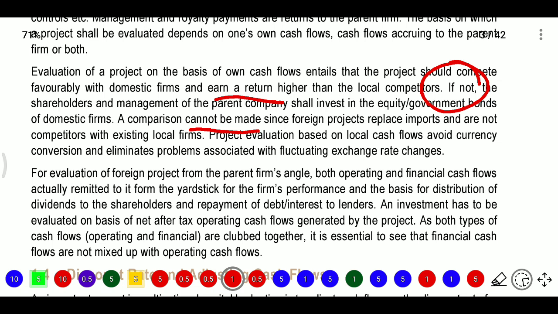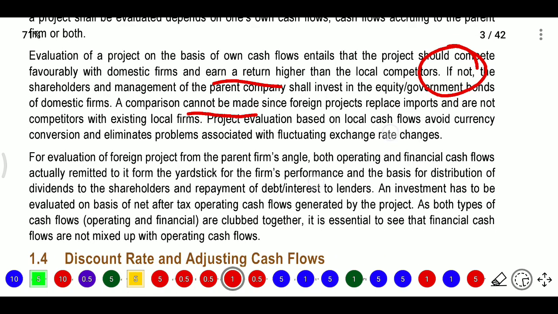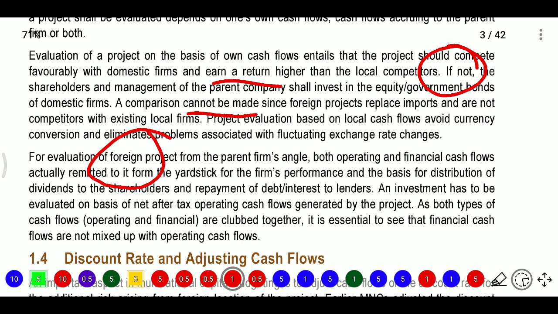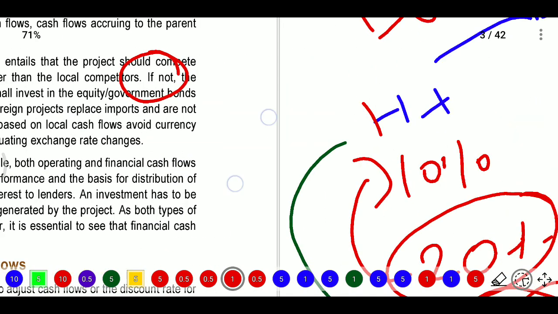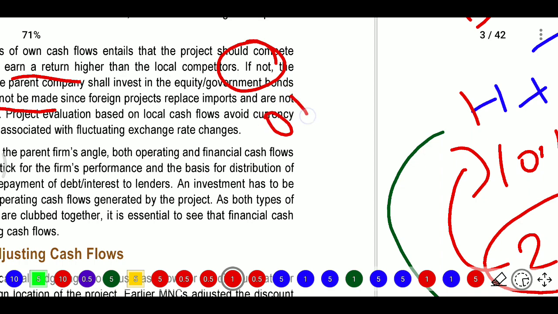conversion and eliminates the problems associated with fluctuating exchange rate changes. So for the evaluation of the project on the basis of own cash flows, the parent firm considers both operating and financial cash flows. In the cash flow statement we have three: one is operating, another is investing, and another is financing.